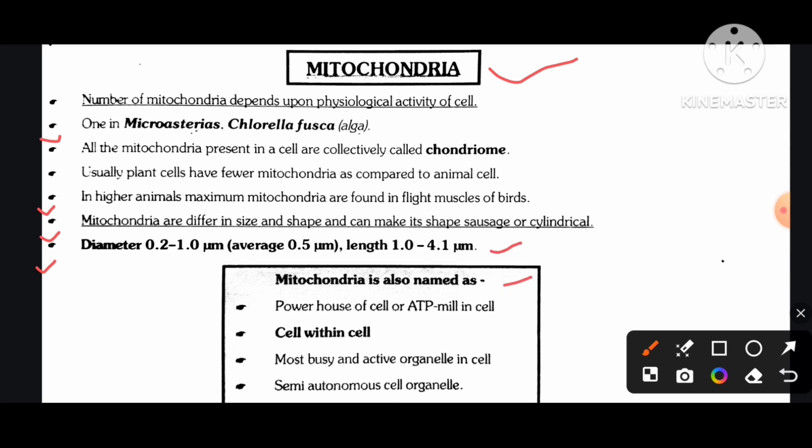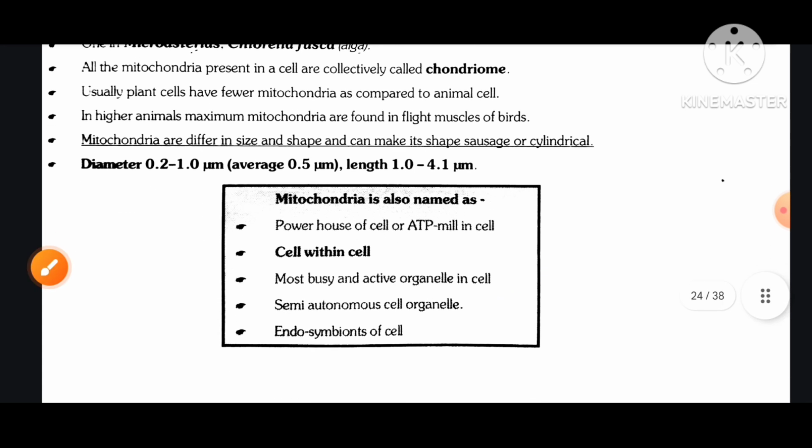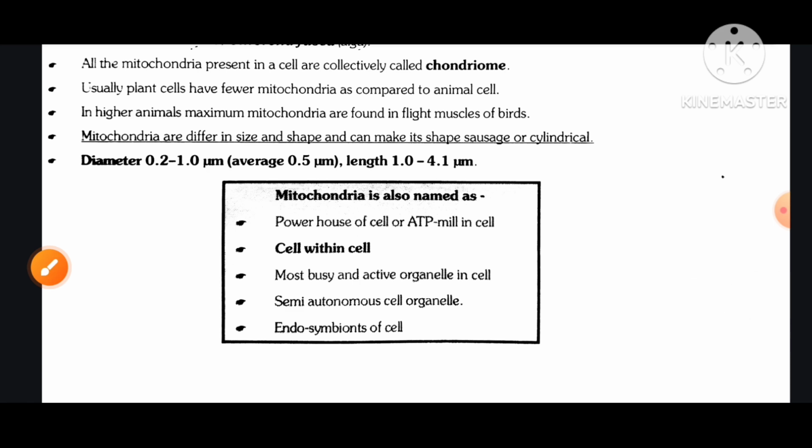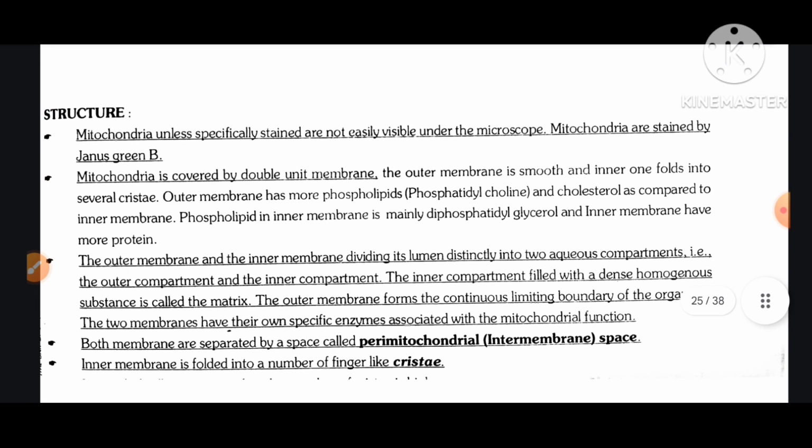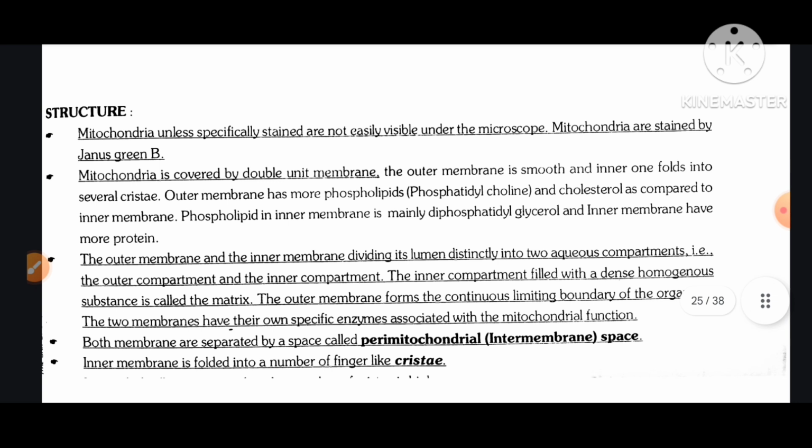Mitochondria is also named the powerhouse of the cell or ATP mill in the cell, cell within cell, the most busy and active organelle in the cell, semi-autonomous cell organelle, endosymbionts of the cell. Structure: mitochondria, unless specifically stained, are not easily visible under the microscope. Mitochondria are stained by Janus green B. Mitochondria is covered by a double unit membrane.